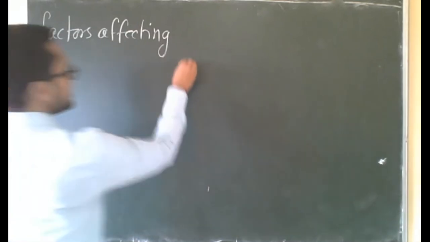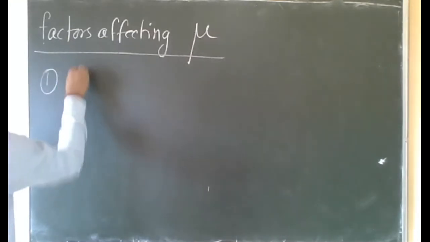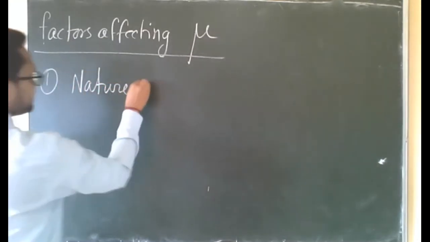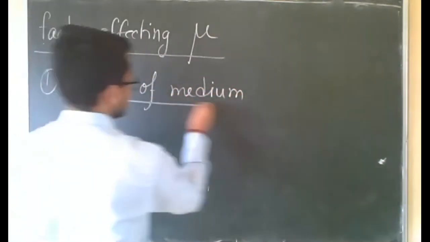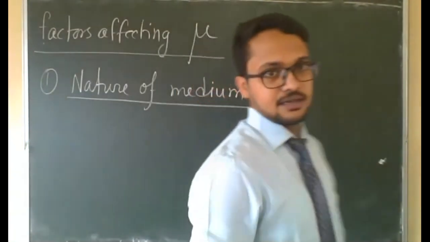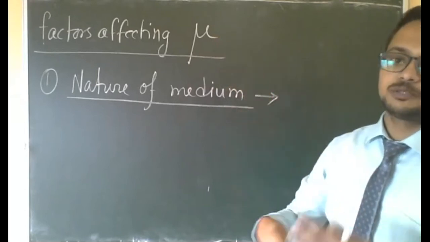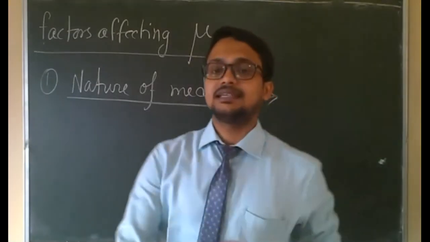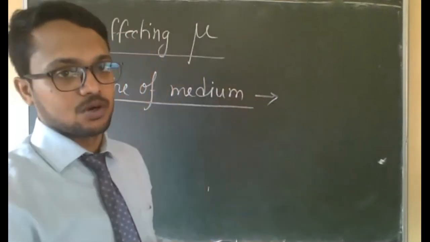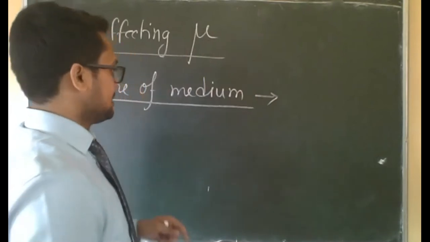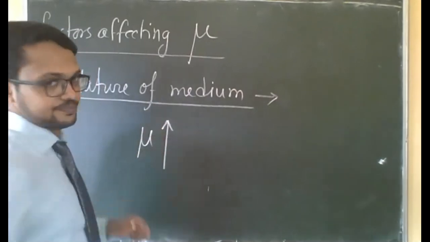The first point is the nature of the medium. Here in optics, nature means we understand how the speed is changing. If the speed changes more, suppose speed is decreasing more in one denser medium, then the refractive index of that medium will be more.